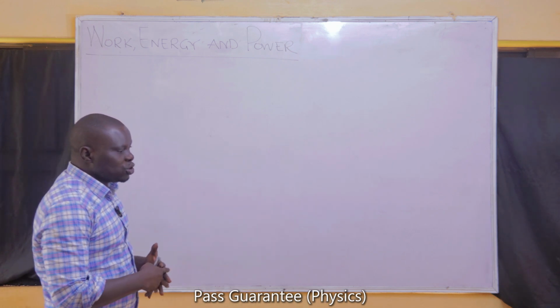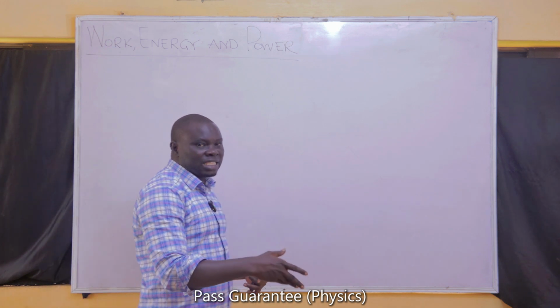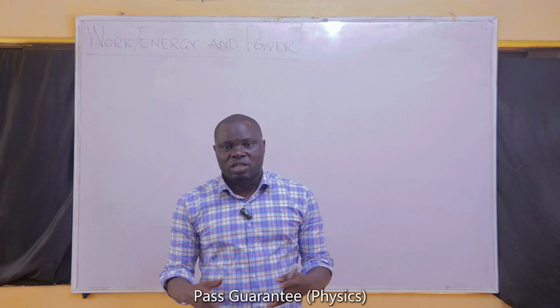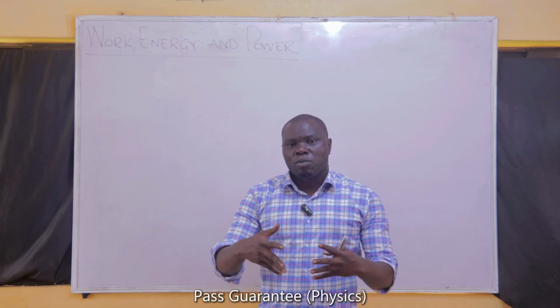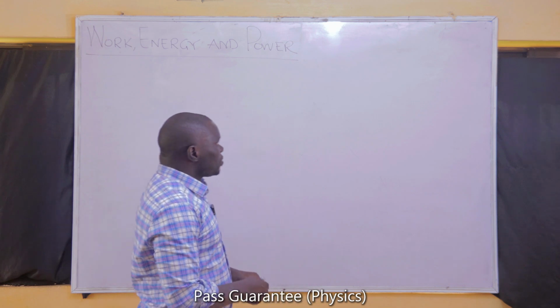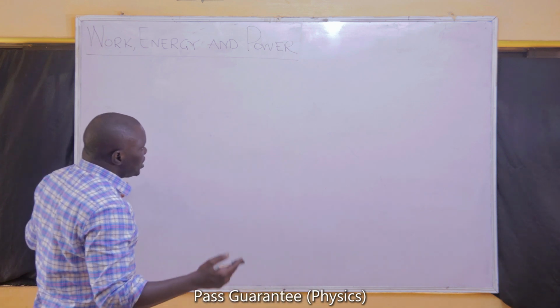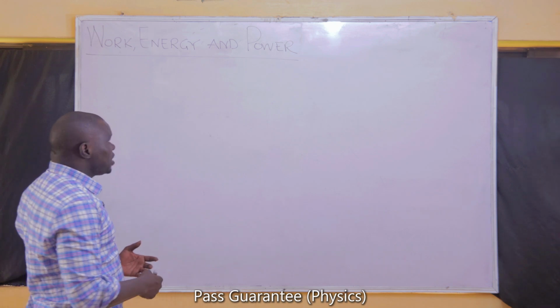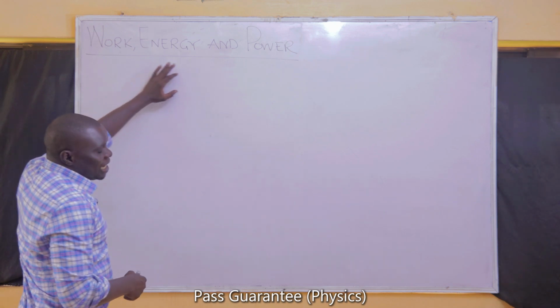If I have 10 joules of energy, I can do work that is equal to 10 joules. And once I do work equal to 10 joules, I must have exhausted all of the energy I've been given, and I'll go back to the same state just before I was given that energy. Now, we have different forms of energy, like I said, and they have formulas for calculating them. But specifically, we are going to look at mechanical energy.